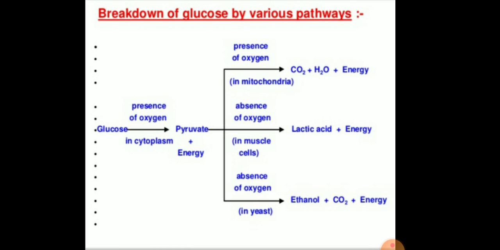In the second reaction, pyruvate is converted into lactic acid and a small amount of energy in the absence of oxygen. It is done in the muscle cells. And the third reaction is in which pyruvate is converted into ethanol, carbon dioxide and energy in the yeast cells.